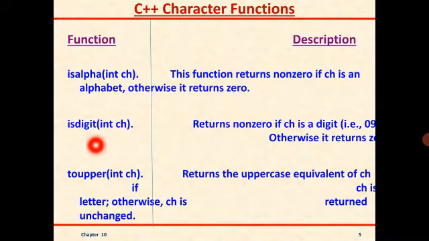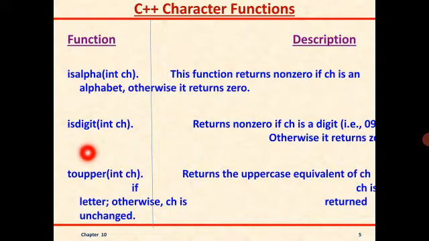Then the second function is isdigit. You can see in the bracket I am again taking a character. What it does, it returns non-zero if it is a digit, that is 0 to 9, otherwise it will return a 0 value. This is the isdigit function. It checks whether the character I have entered is a digit or a letter. If it is a digit, it will give a non-zero value, otherwise it will give the 0 value.